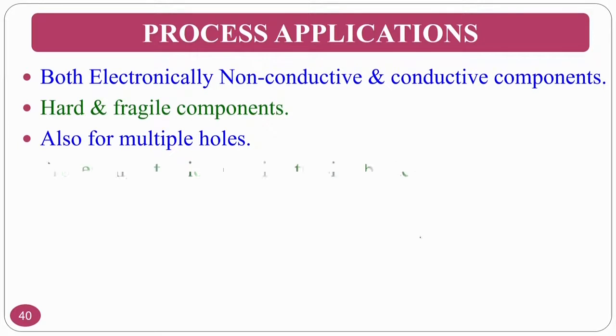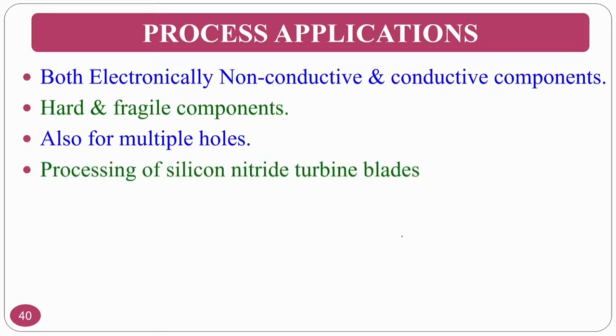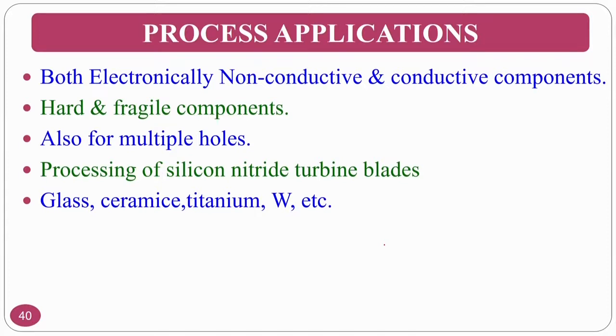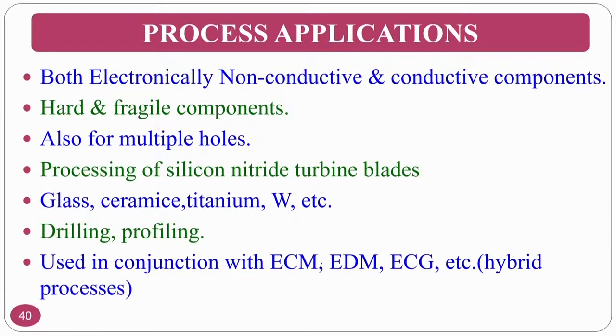Also for multiple holes, for example, you will see in the upcoming slides. Processing of silicon nitride turbine blades can be done by this particular process. Glass, ceramics, titanium, and tungsten workpieces can be done. Drilling and profiling is possible, also used in conjunction, for the hybridization of electrochemical machining, EDM, ECG and other processes. Normally, ultrasonic assisted electric discharge machining and ultrasonic assisted electrochemical grinding are some of the hybrid processes.